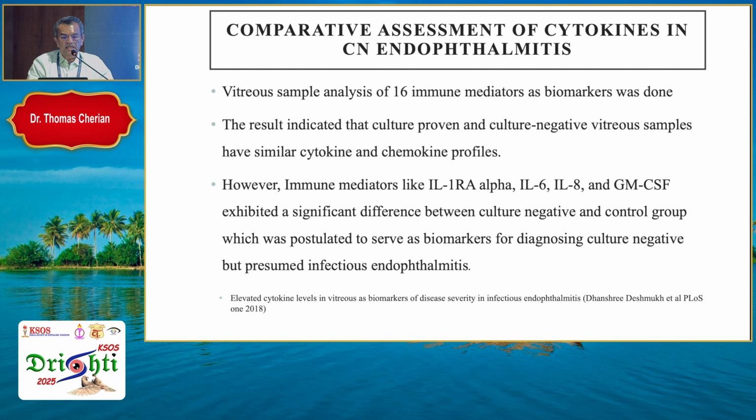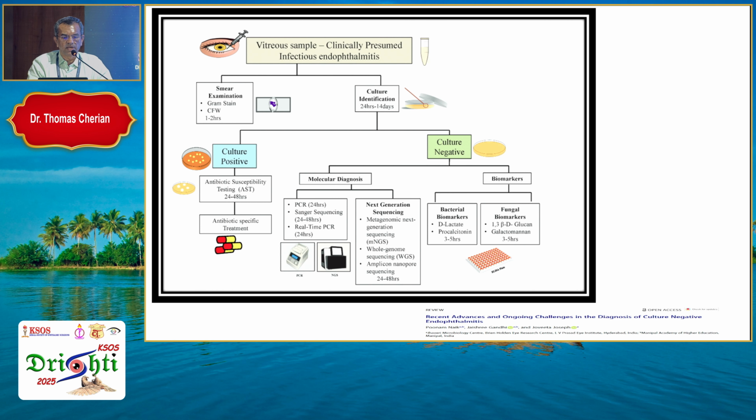Diagnostic approach in culture-negative endophthalmitis: a comparative assessment of cytokines. Vitreous sample analysis of 16 immunomediators as biomarkers was done, and the result indicated that culture-proven and culture-negative vitreous samples have similar cytokine and chemokine profiles. However, immune mediators like IL-1RA and others have exhibited a significant difference between the culture-negative and control group, which was postulated to serve as biomarkers for diagnosing culture-negative but presumed infectious endophthalmitis.